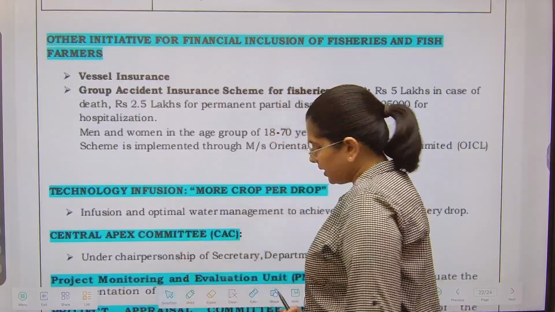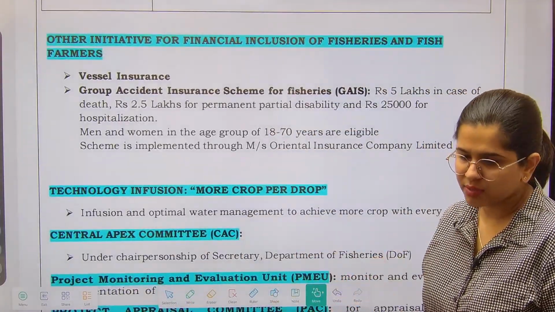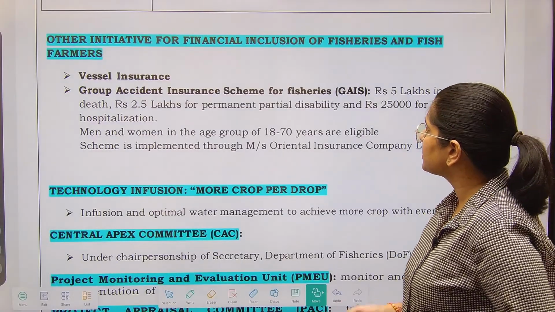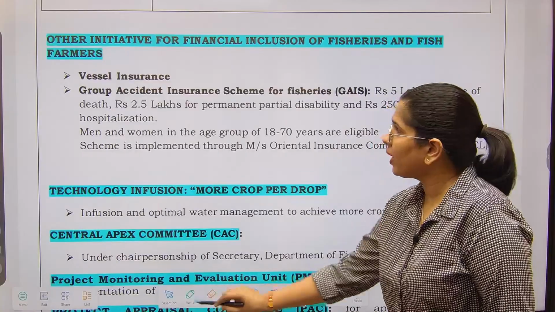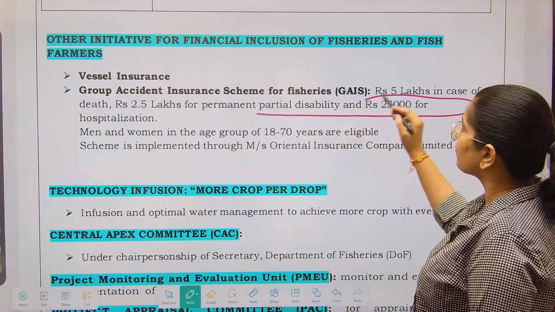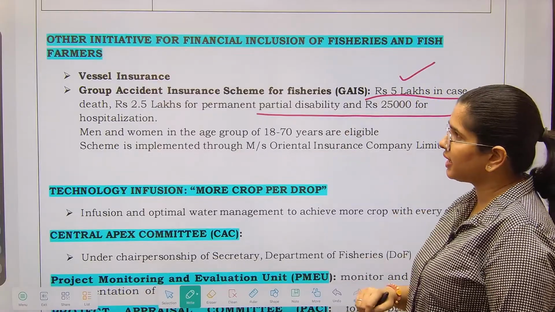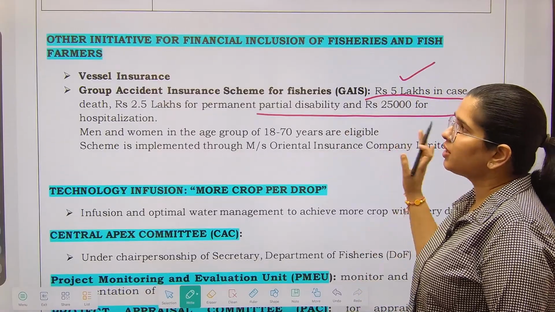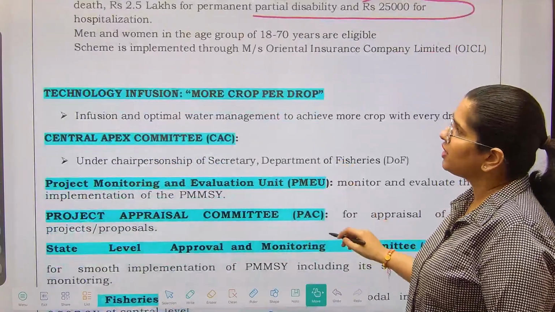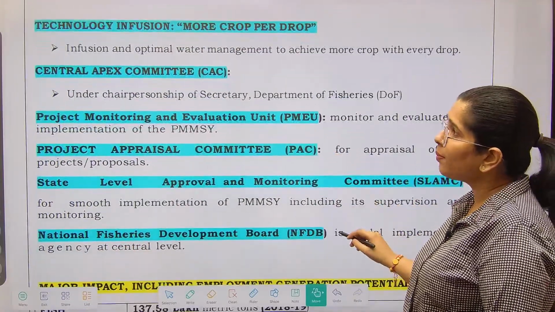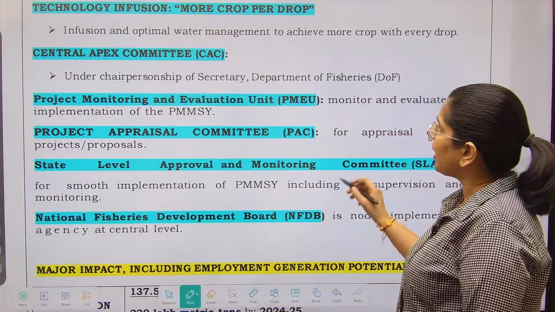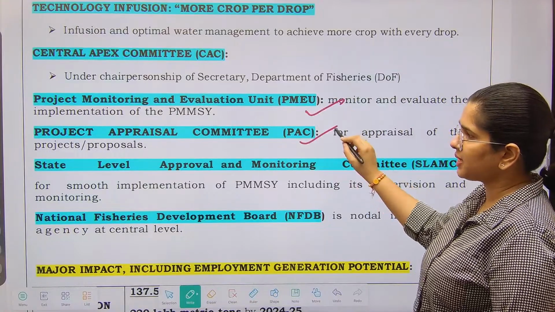Now lastly, there are a few small schemes, like vessel insurance and the group accident insurance scheme for the fisheries: 2.5 lakhs for permanent partial disability, 25,000 for hospitalization, and 5 lakhs in case of death. So these are the group accident insurance scheme for the fisheries. Next is technology infusion, more crop per drop, central apex committee, project monitoring and evaluation unit, project appraisal committee.